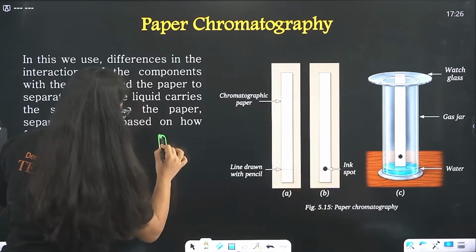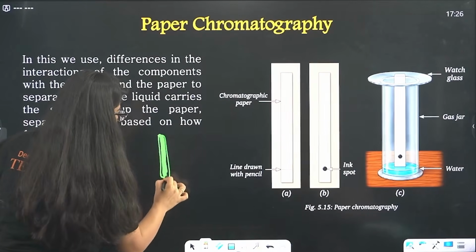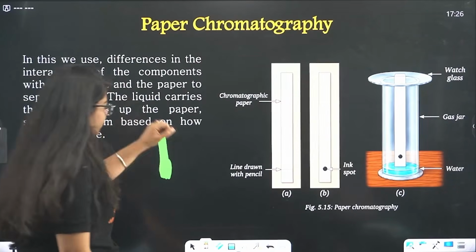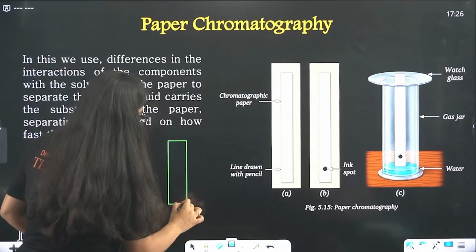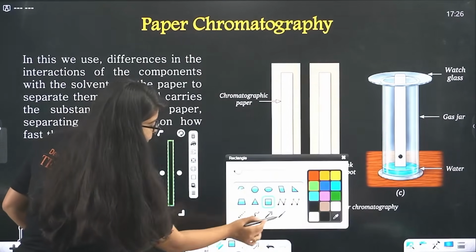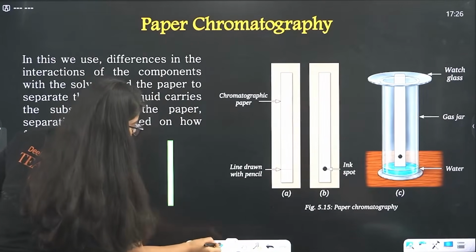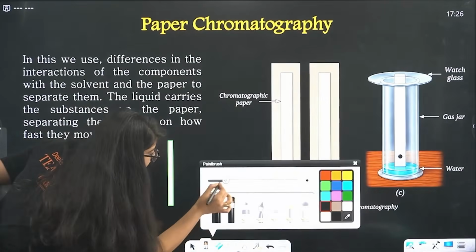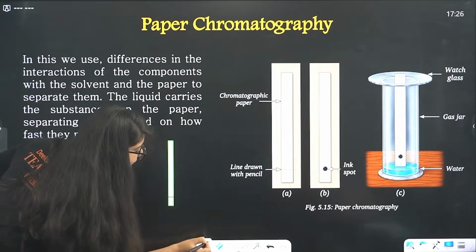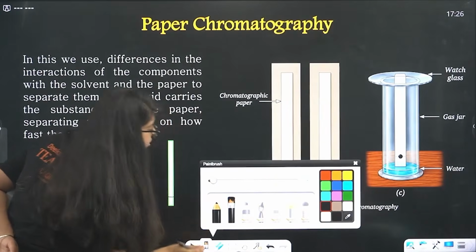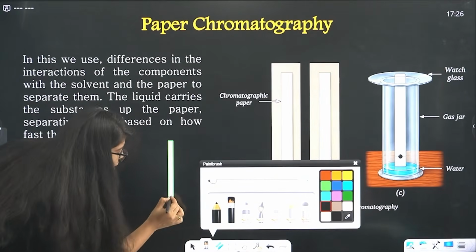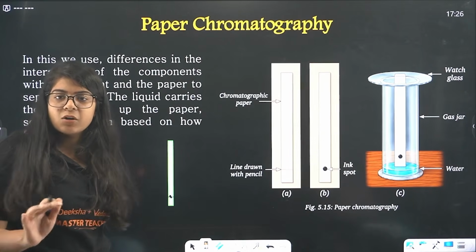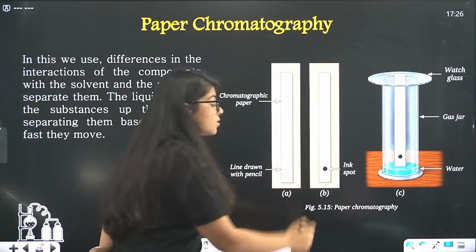Let me just add this. This is a white paper. Okay, let's say this is a white paper for you. Done. Now I want you to mark one line here like this, and then over that just mark a big drop with your black pen. Make a dot like this. Understood? Something like this will look.